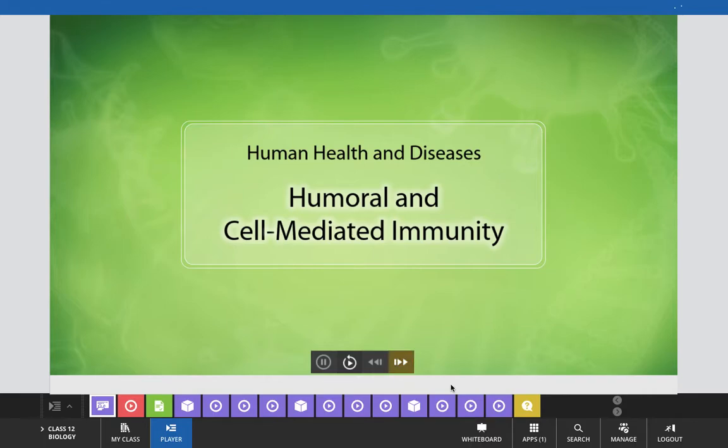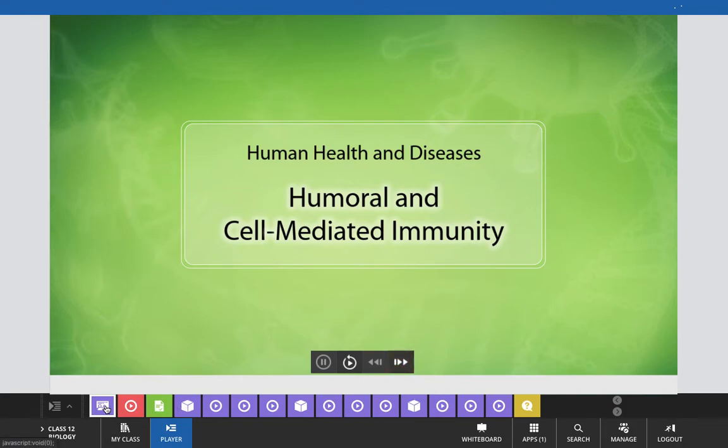For today's revision class on the chapter Human Health and Diseases, we will discuss the most interesting and important topic of this chapter, humoral and cell mediated immunity. About this topic, I have already given you the notes in the earlier class. Now, today you will try to note down some of the important points related with these two aspects of our immunity.